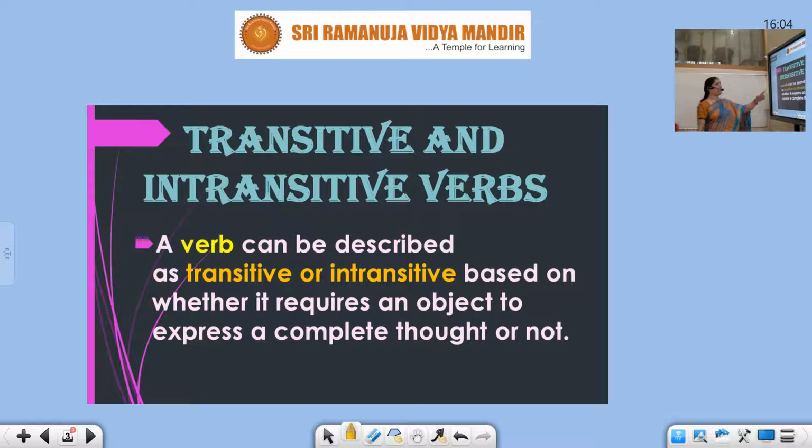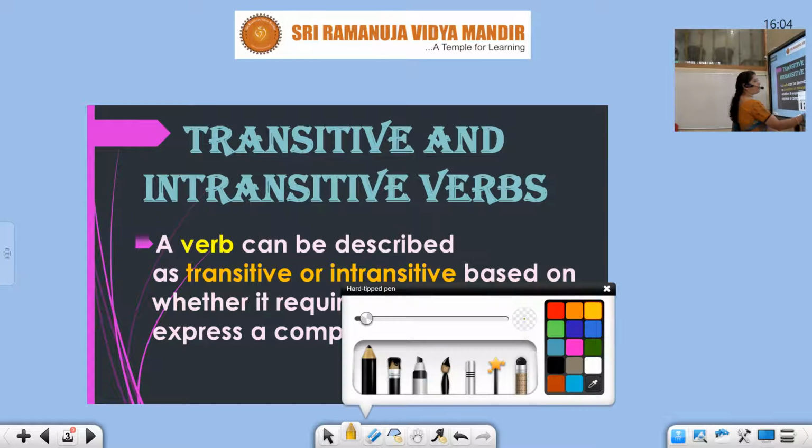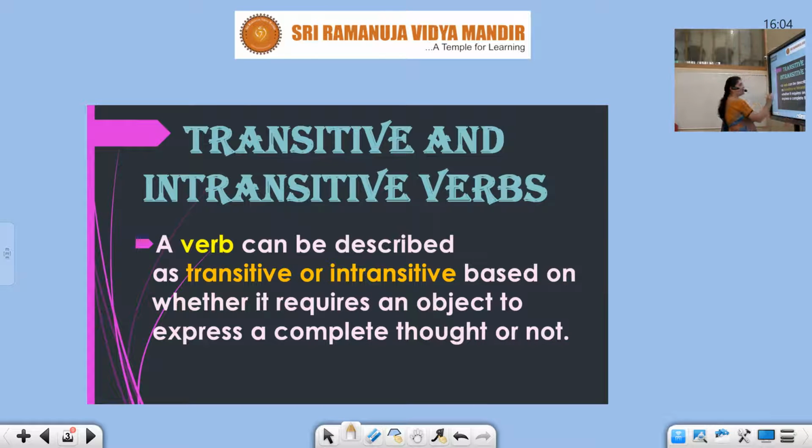A verb can be described as transitive or intransitive based on whether it requires an object to express a complete thought or not. So, what does it show? It's showing the verb can be described as transitive or intransitive based on whether it requires an object.